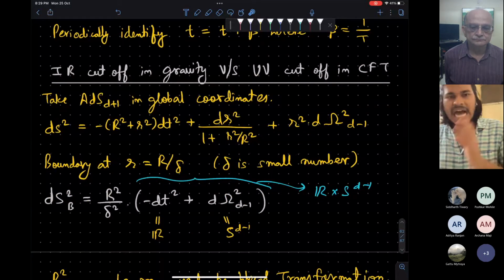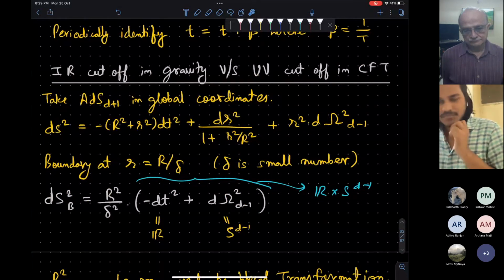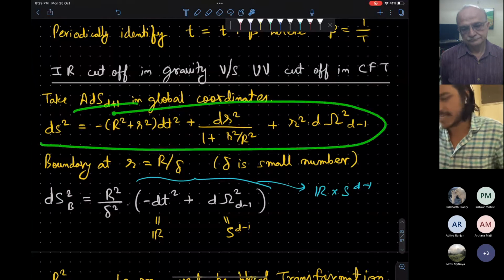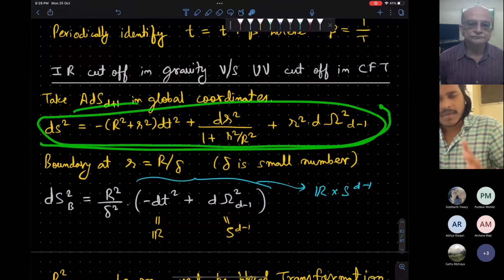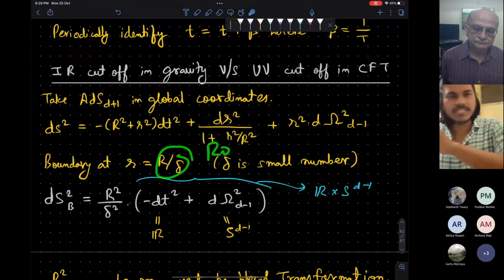I'm just about to end. The IR cutoff in gravity is related to the UV cutoff in CFT. Okay, so in AdS we have this metric. Now the boundary is, let's say, at some R naught. R naught is very large.